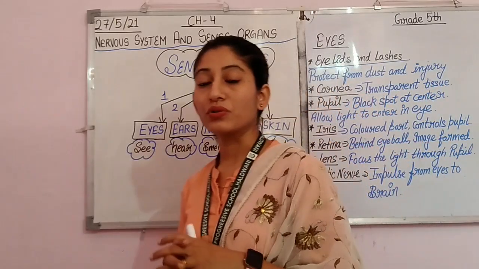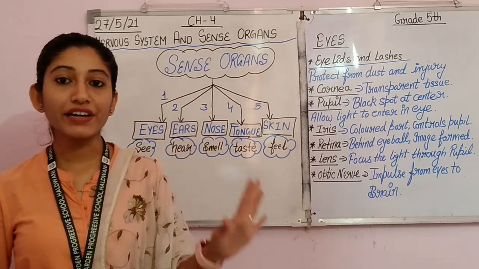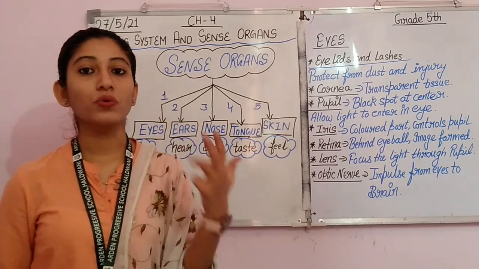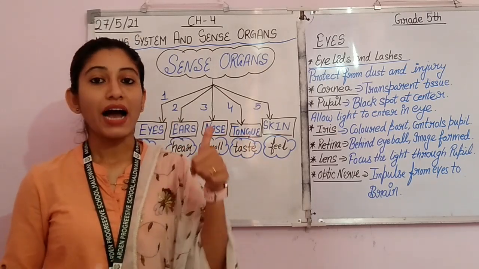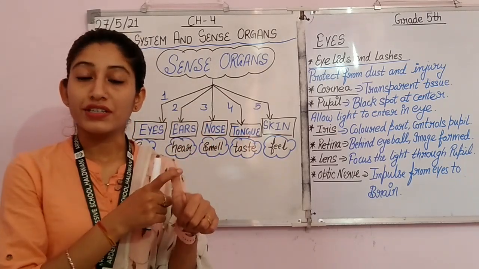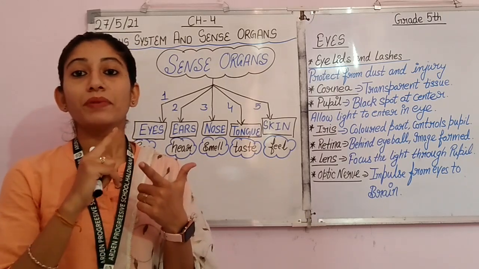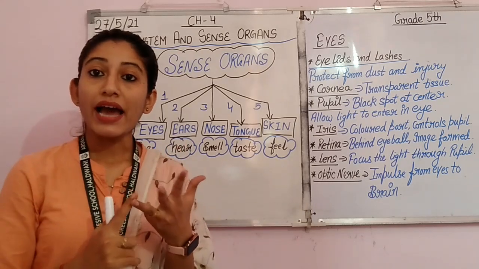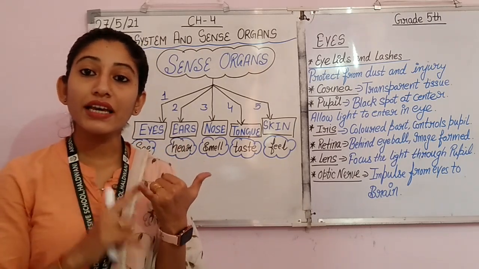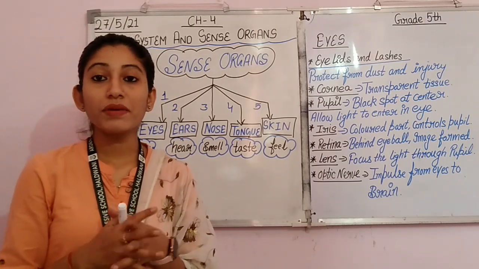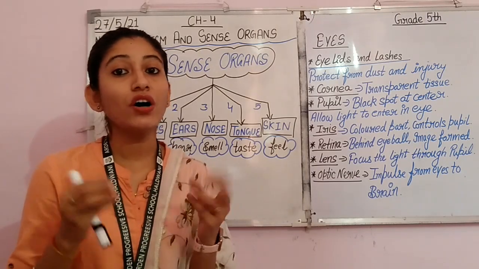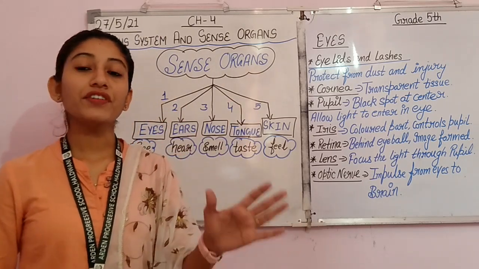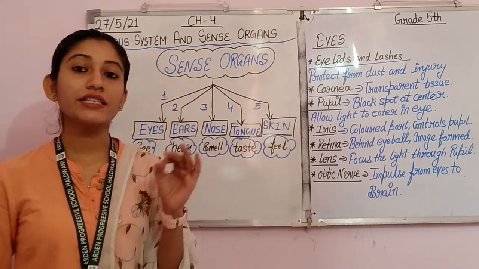So we come to know that we have 5 types of sense organs: eyes, ears, nose, tongue, and skin. Eyes help in vision, ears help in hearing, nose helps in smelling, tongue helps in tasting, and the skin helps in feeling, which means skin helps us to feel objects. Now I have given you the introduction about the sense organs.